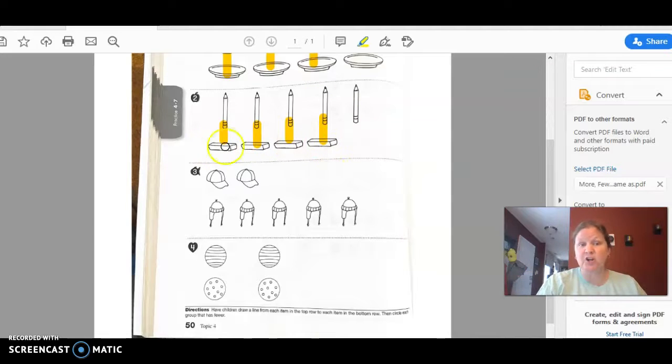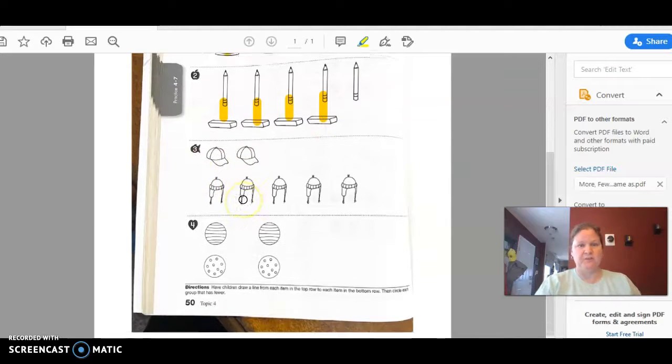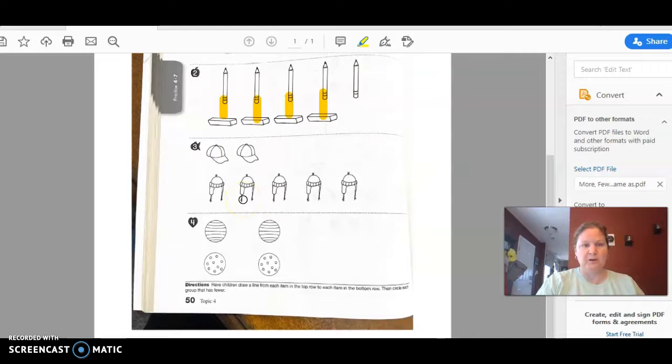The erasers are fewer because look, there's an extra pencil sticking out here. So there's more pencils. So that means there's fewer erasers. Okay, good job. Let's look at number 3.